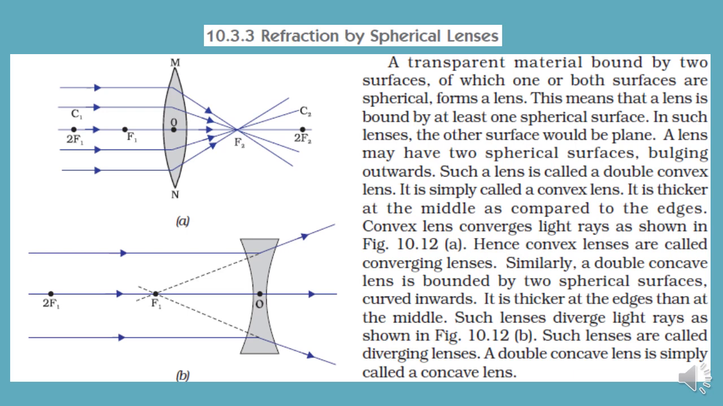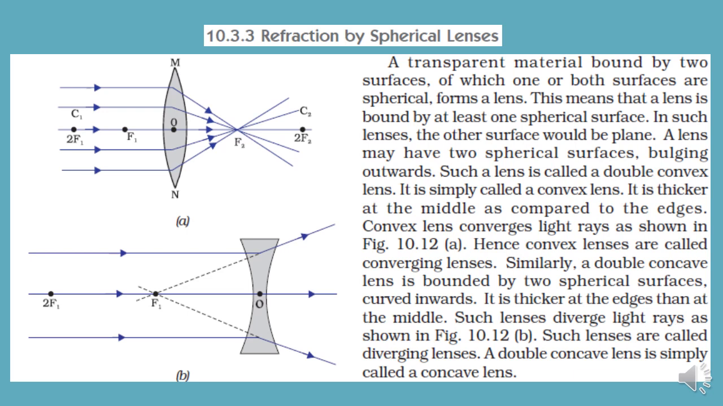Now, first of all, let us understand the meaning of a lens. What is a lens? A transparent material that is bound by two surfaces in which one surface or both the surfaces are spherical, then it forms a part of a lens. So either both surfaces are spherical or at least one surface is spherical, then such an arrangement is known as a lens. So the definition is given. This means that a lens is bound by at least one spherical surface.